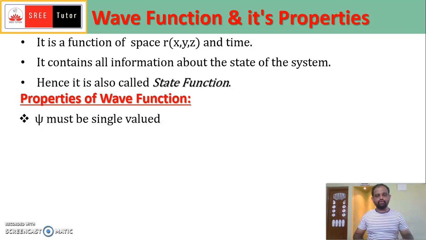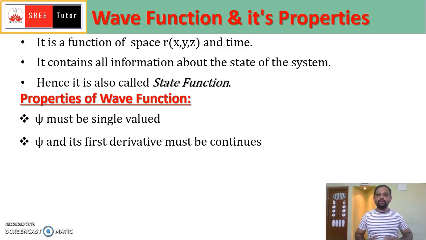Psi should have only a unique value for any values of x, y, z. There are no other solutions for the same value of x, y, z or time. So psi is single valued for any spatial or time variables.